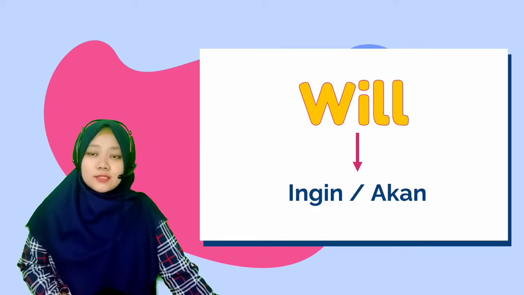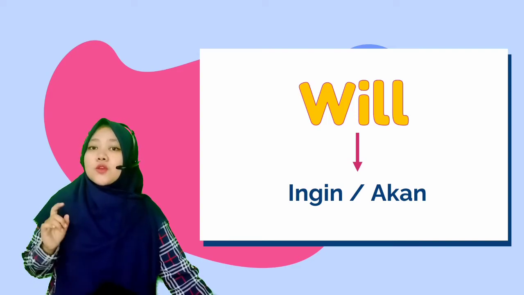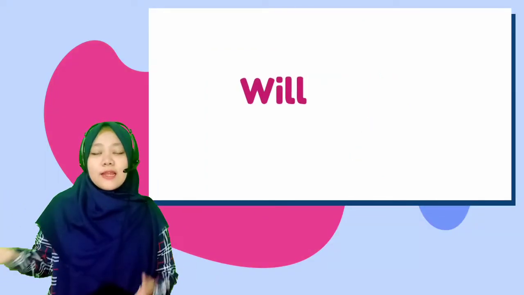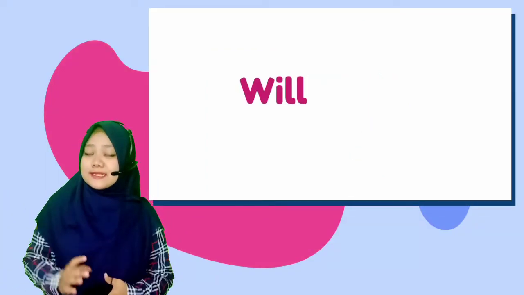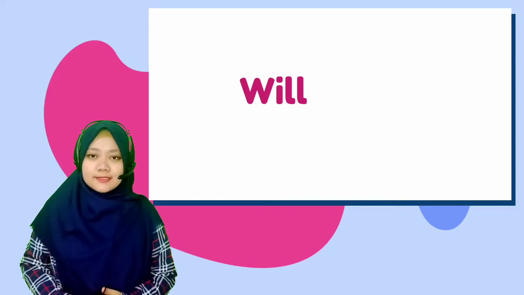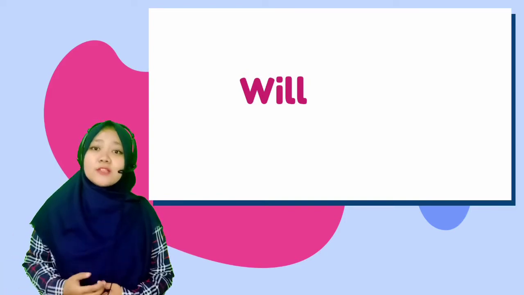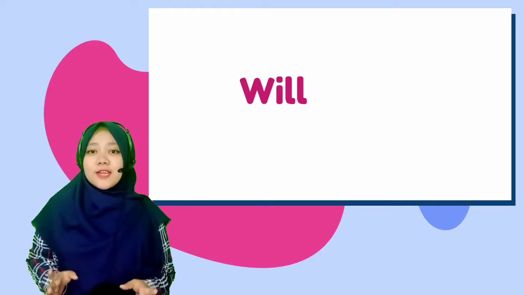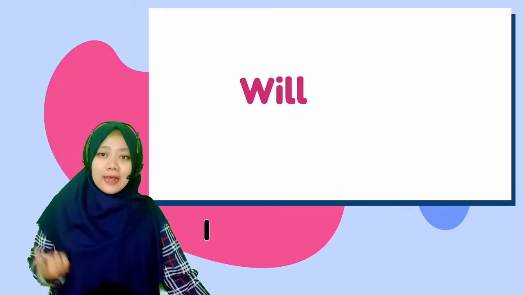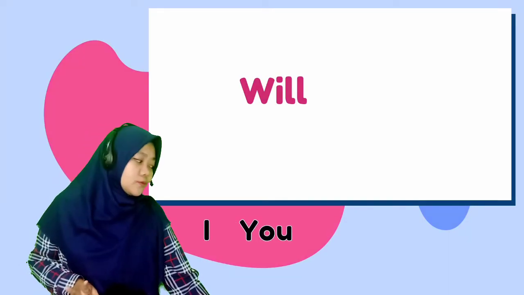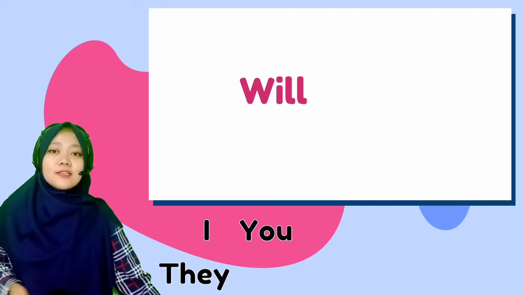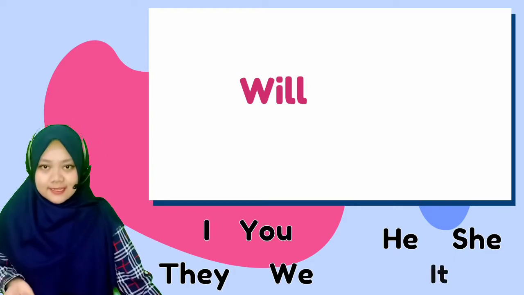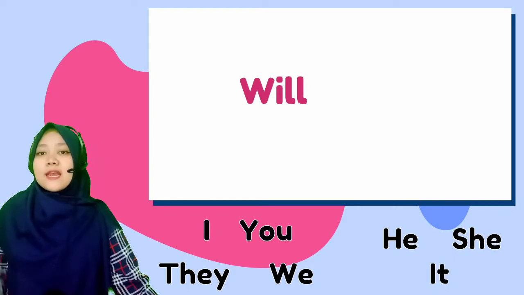So we will make sentences using will. Let's get to the example. There is will, and if we want to make a sentence, we need a subject. Jadi kalau kita ingin membuat sebuah kalimat, kita membutuhkan subject. So subject ada apa aja? First, I, you, they, we, he, she, and it. Nah, it ini kita bisa ganti dengan nama orang.